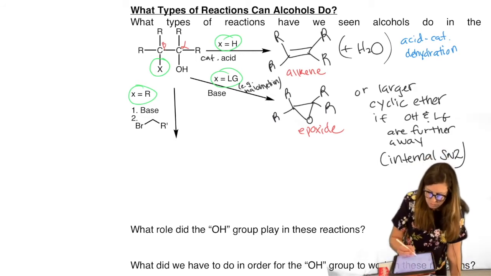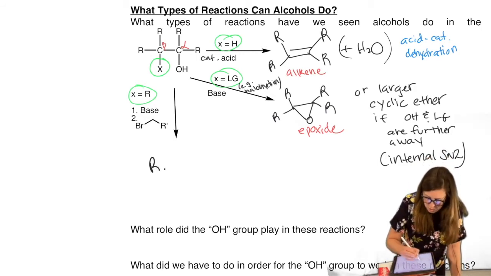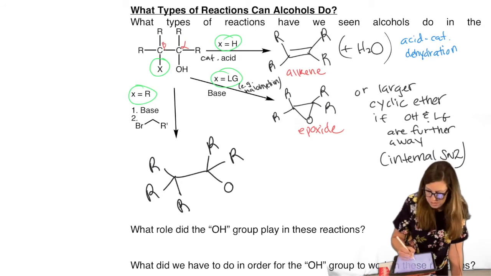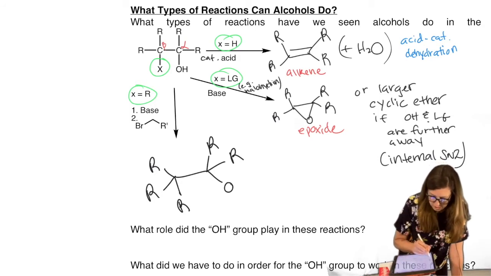So let's redraw this with X equals R now. So that's those three groups on that carbon, on the beta carbon. Now for my alpha carbon, the OH is now an O. It became an O minus in the first step. That O minus attacked, right? So I'll just show after step one.